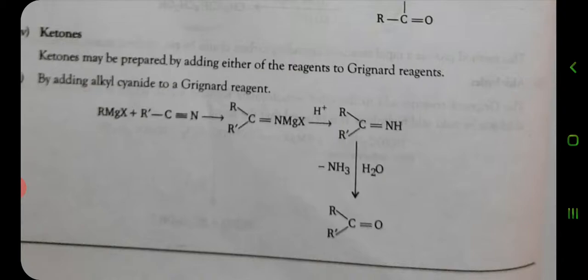This may be followed by further reactions by adding N,N-disubstituted amide to Grignard reagent and treating the magnesium derivative so obtained with acid. In that case, N,N-disubstituted amide is used with Grignard reagent and the desired ketone is formed.